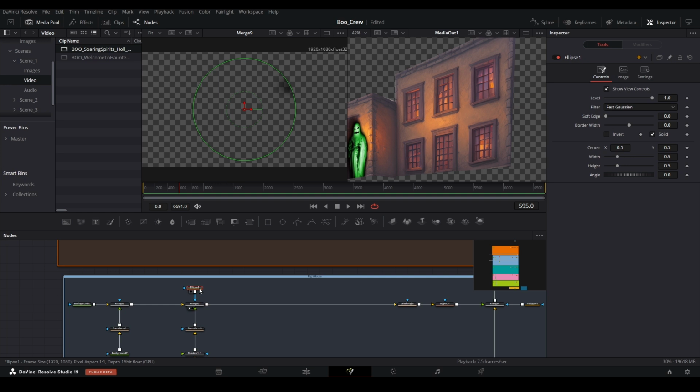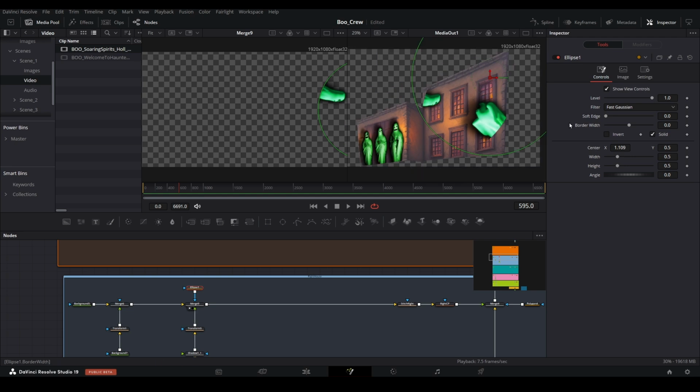However, for this fix we will want to focus more on the final output preview window. Select the masking node, and move the mask over until the ghosts begin to become visible again. We will fine-tune the final placement as we go along.